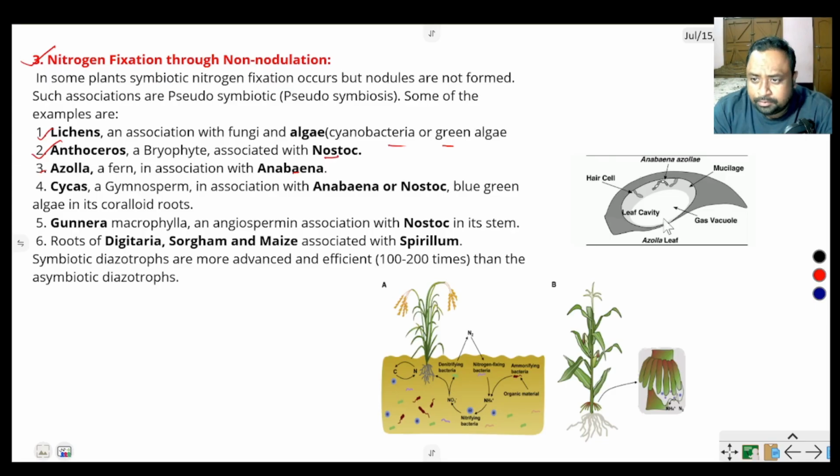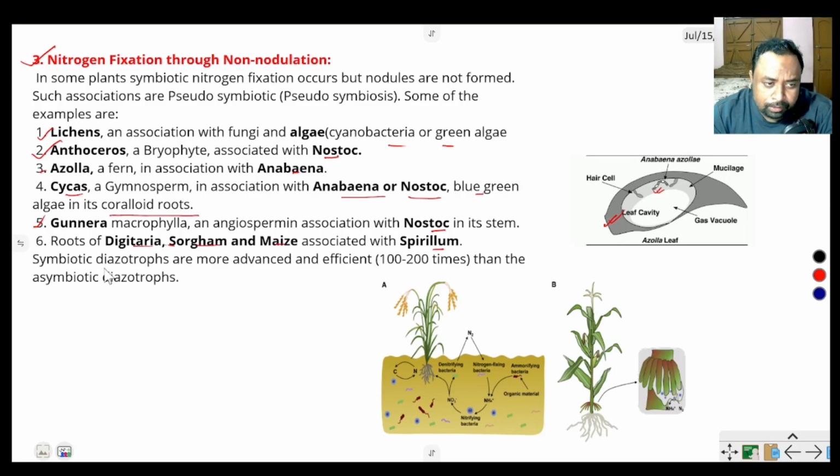This is the Azolla leaf, and Anabaena is present inside the Azolla leaf. Okay, for Anabaena azollae, they fix atmospheric nitrogen. Cycas, a gymnosperm, in association with Anabaena or Nostoc, blue-green algae, forms the coralloid root and they fix atmospheric nitrogen. Gunnera macrophylla, an angiosperm, is associated with Nostoc in its stem. Roots of Digitaria, sorghum, and maize are associated with Spirillum.